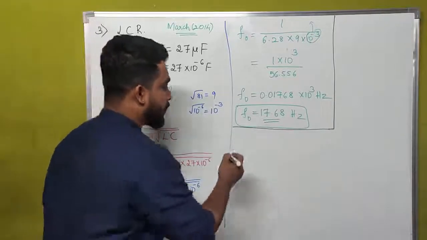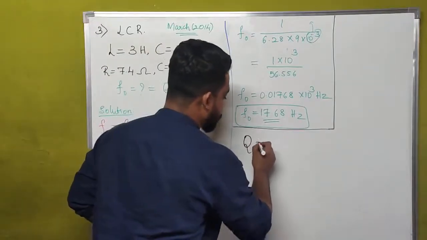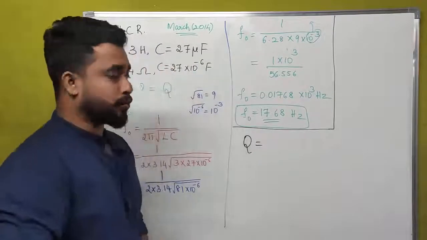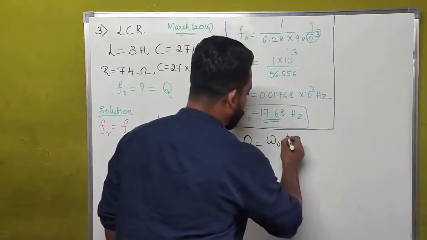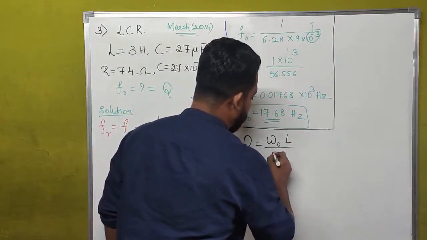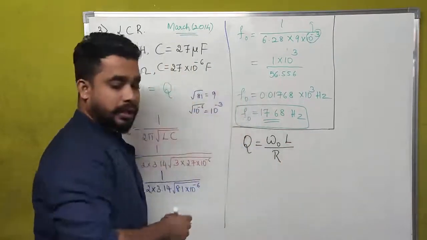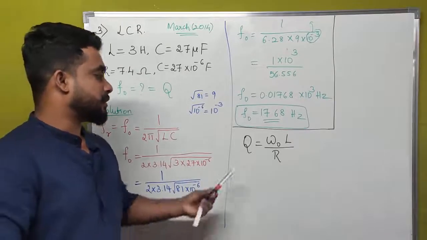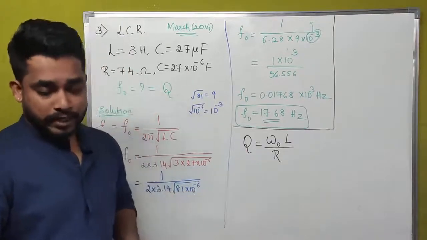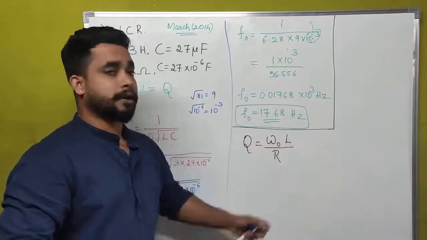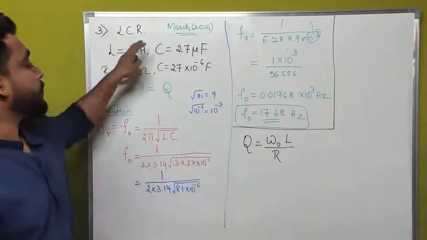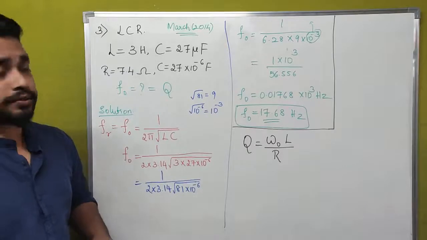That's why I am going to use another expression for quality factor, that is Q is equal to omega naught into L divided by R. Actually, I have derived this equation in terms of quality factor. This is the expression for series LCR circuit.